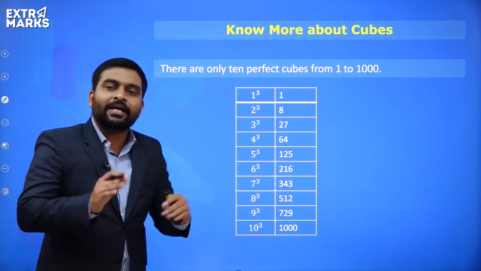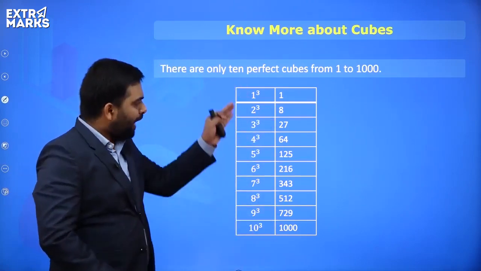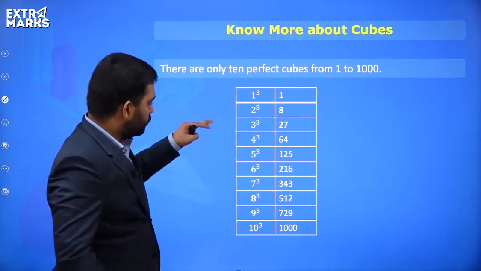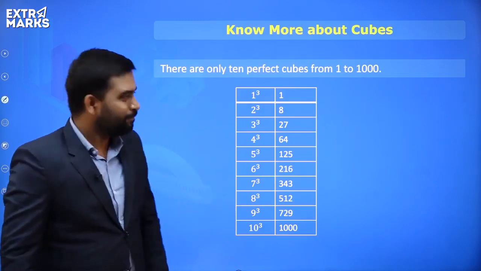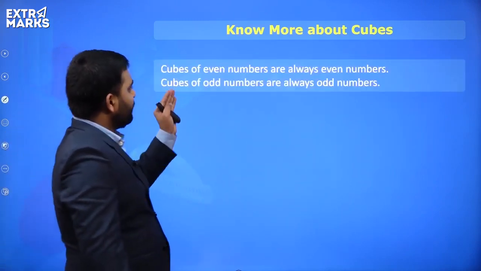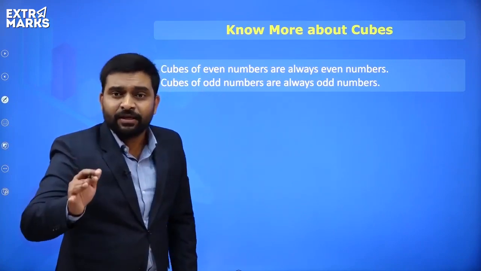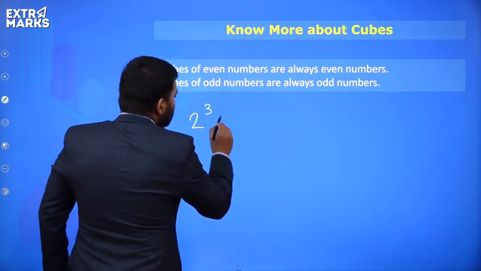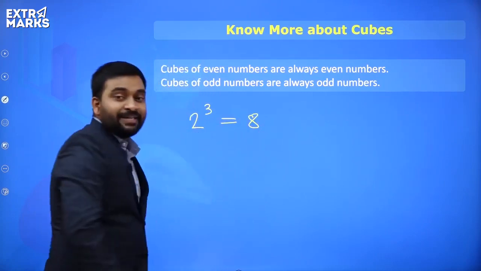So everyone, I'll again request everyone, try to learn the cubes of the first 10 natural numbers. 1, 2, 3, 4, 5 and so on. Now everyone, very important, the cube of an even number is always even. For example, if I say 2, so the cube of 2 is how much? 8. It's always an even number.